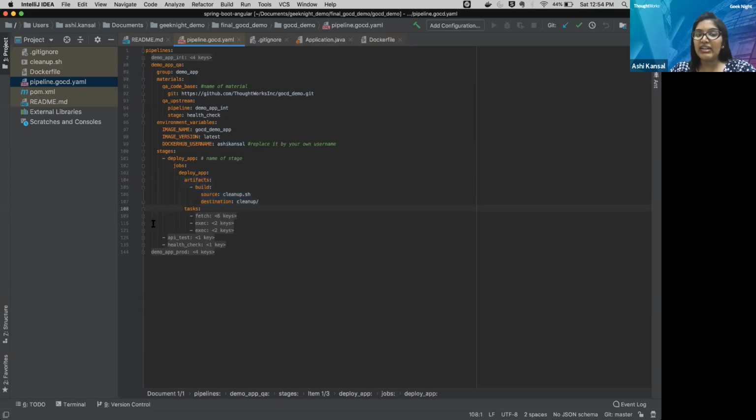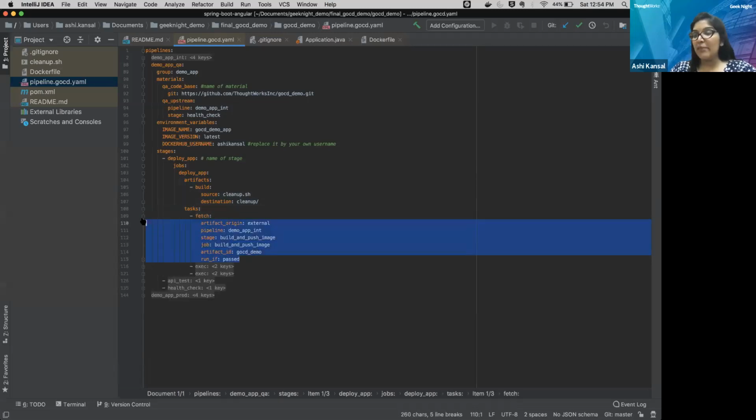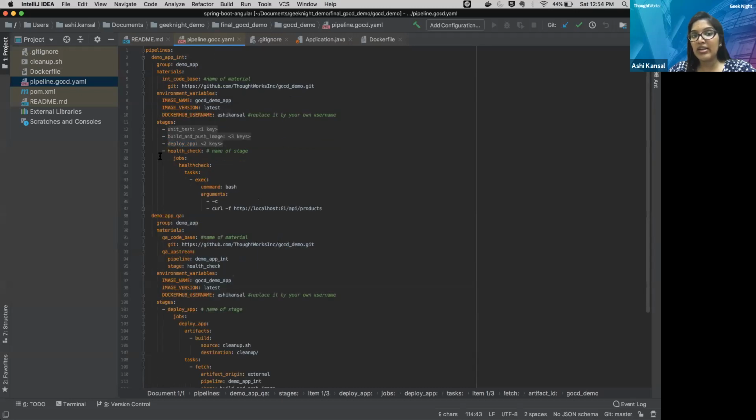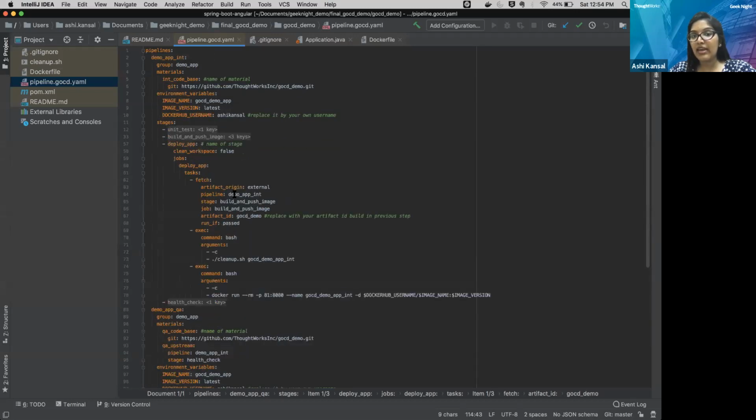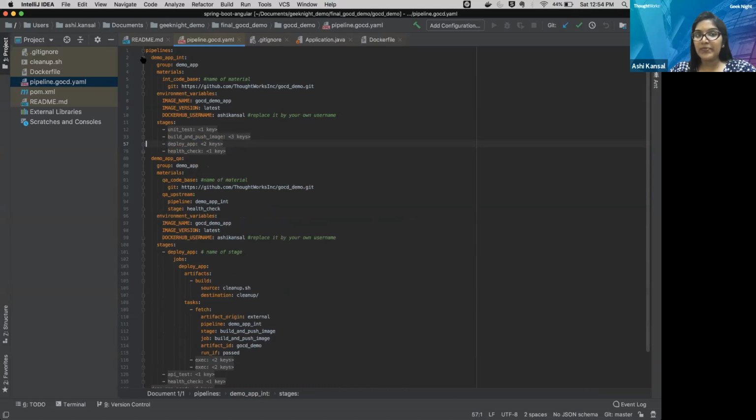And then we are having the task. Inside the task, I am having 3 tasks. So first one is the fetch. So as the name suggests, I am fetching something. So it is saying fetch the artifact from external. And this time fetch it from this pipeline, this stage, and the artifact name is this one. So this is the same task as we did in the demo app QA as well. Here. So same way we are fetching in our QA step as well.